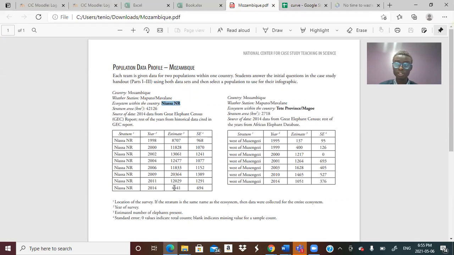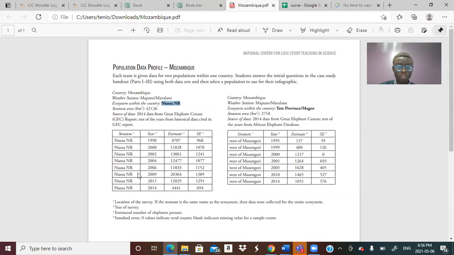As you can see from these two graphs, this is the elephant population in Tete province, and you can see when the population reached its peak, which was 20,000 in 2009 for Niassa NR. Why am I talking about the peak? I mean when the elephant population stopped growing.